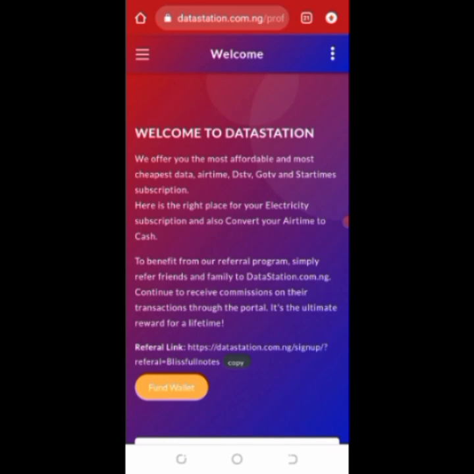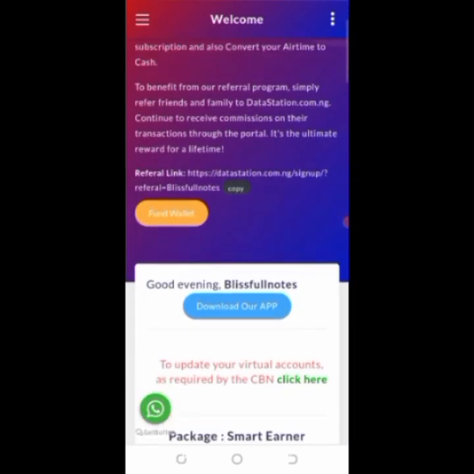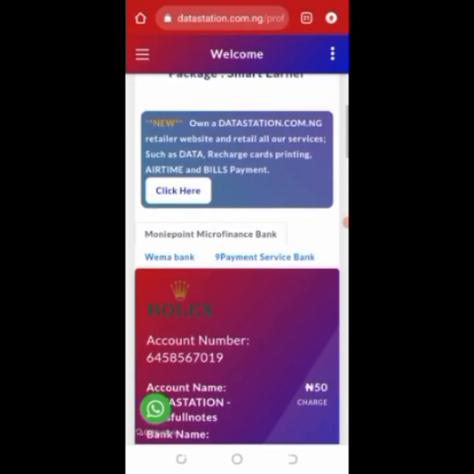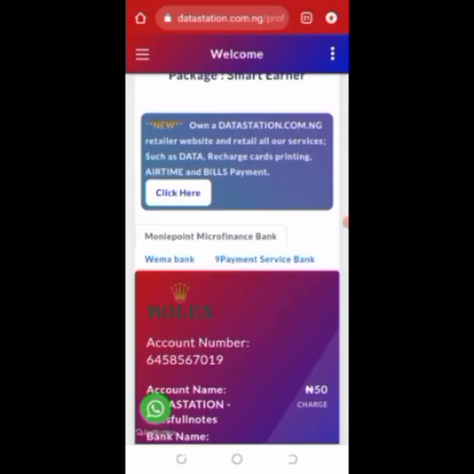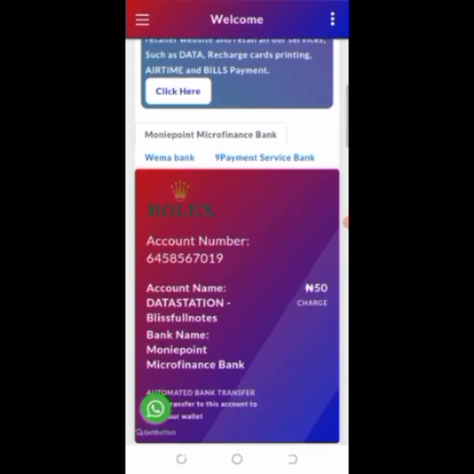Click on dashboard. When you click on dashboard, look at what you see. Welcome to Data Station and all. This is where you will get your account number. Though if you also go to fund your account, if you click on this, you see fund account, you also see your account number.